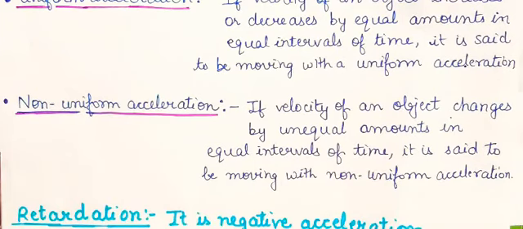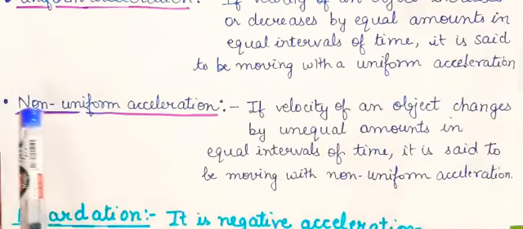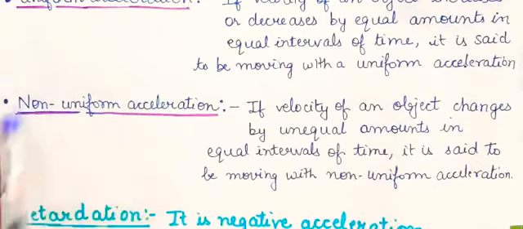Now, for non-uniform acceleration: if a car traveling along a straight road increases its speed by unequal amounts in equal intervals of time, that means the car is said to be moving with non-uniform acceleration. So, are you clear about uniform and non-uniform acceleration?